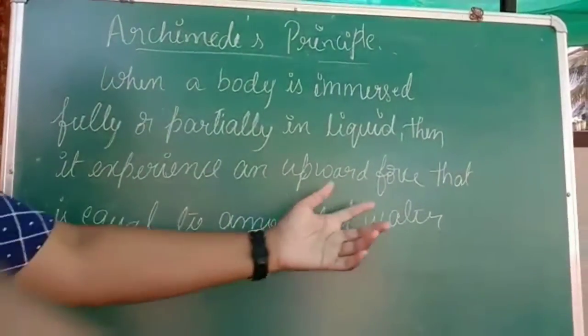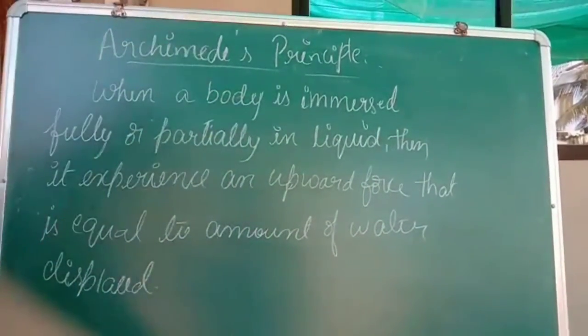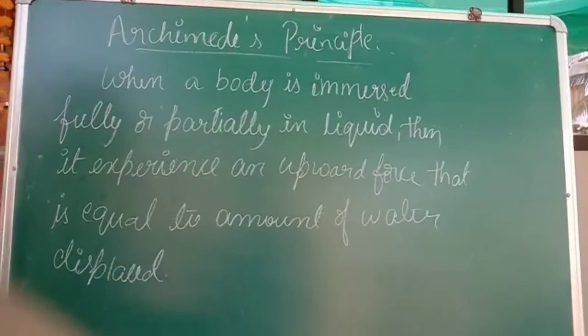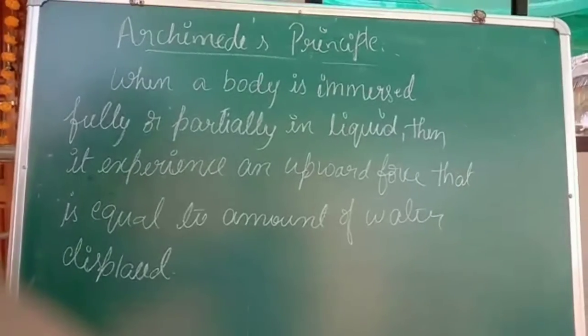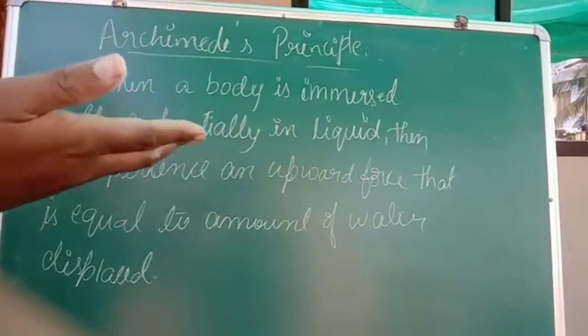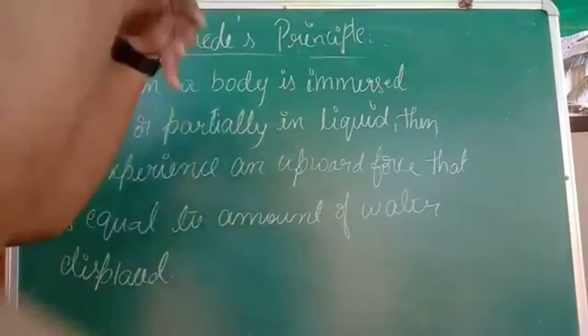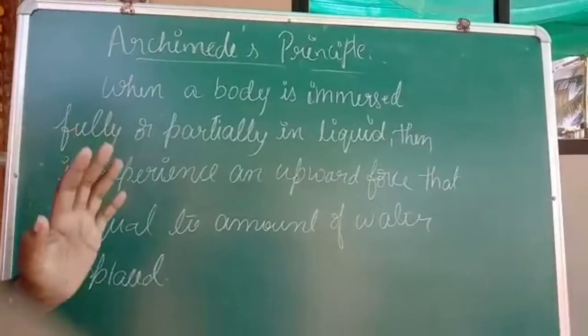That is nothing but the amount of water displaced. When you put the stone, there will be some upward force that is going to lift the stone up from the bottom of the bucket towards the top layer of the bucket. That upward force is equal to the amount of water displaced from the bucket. That is called Archimedes principle.